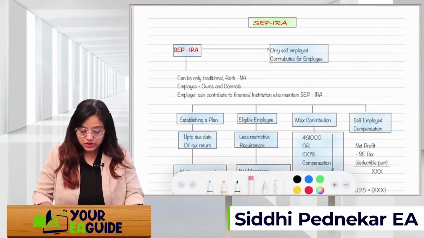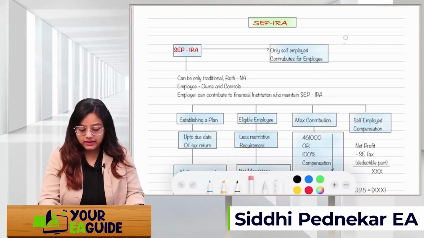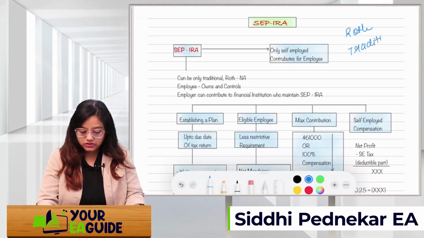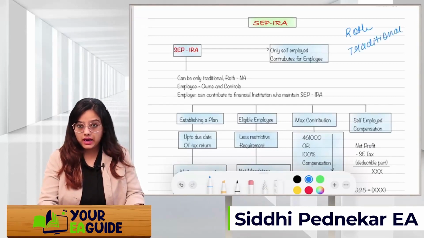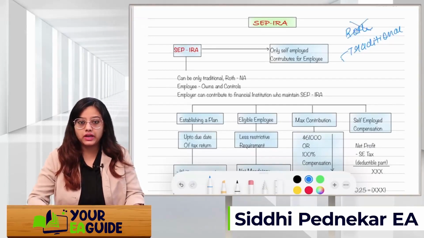As we all know, there are 2 types of plan: one is Roth and one is traditional. So to create a SEP IRA, it cannot be a Roth, it has to be a traditional plan. Whoever is contributing will own and control this account.